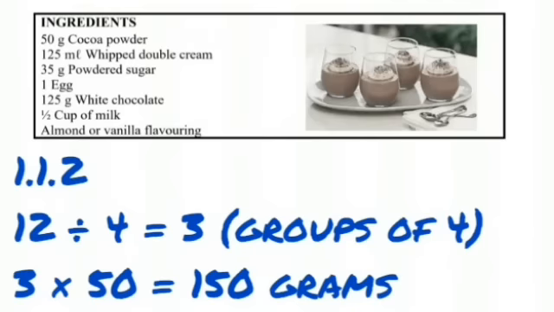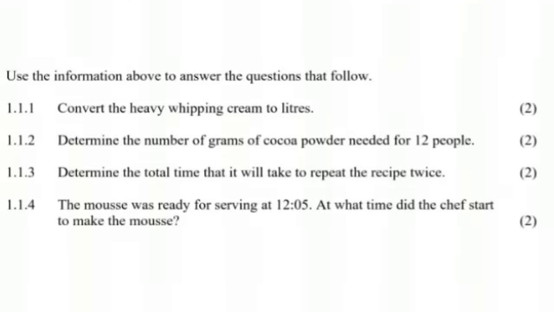Alternatively, you can just simply take 50 divided by 4 and multiply it by 12. It's going to give you 150, but this method that I have just shown you is the one that's simpler. In 1.1.3 it says determine the total time that it will take to repeat the recipe twice.